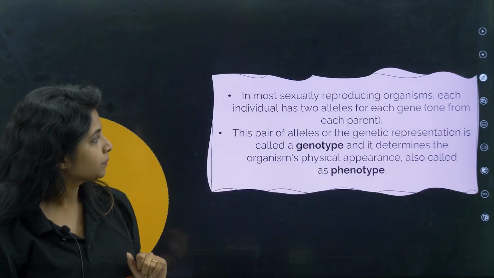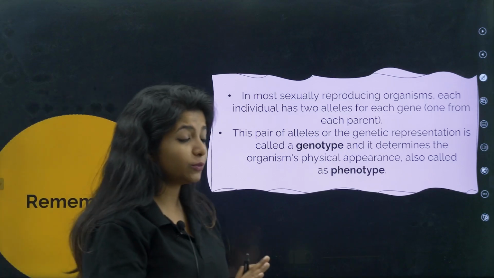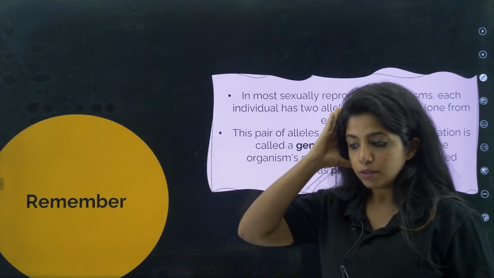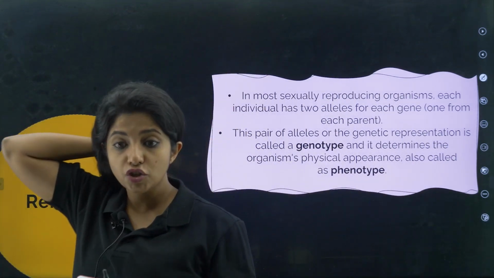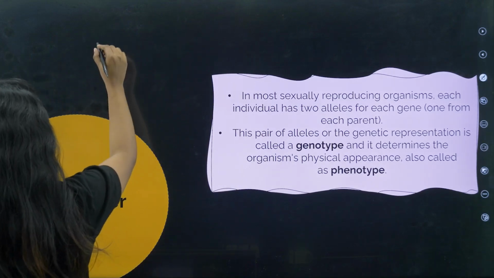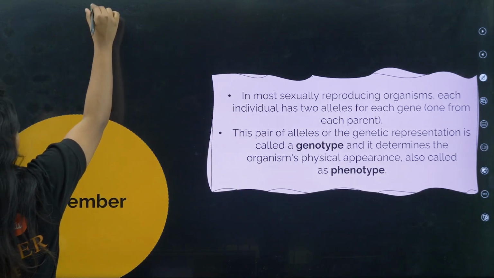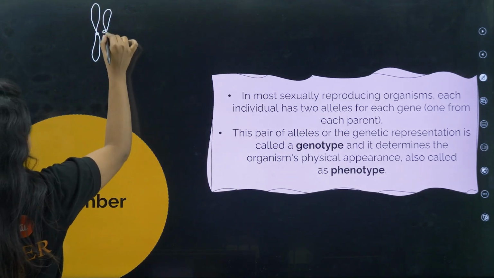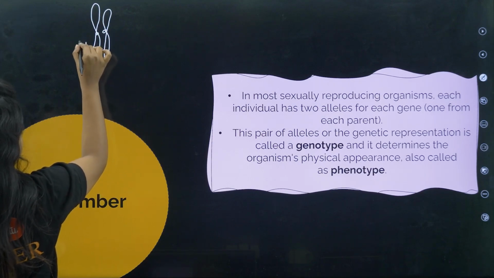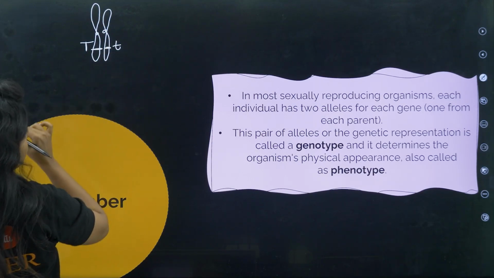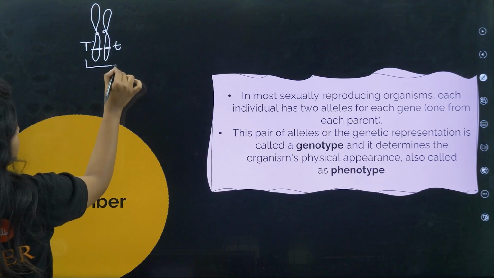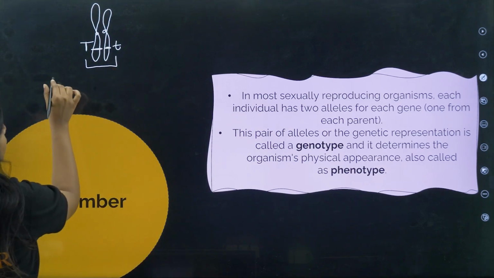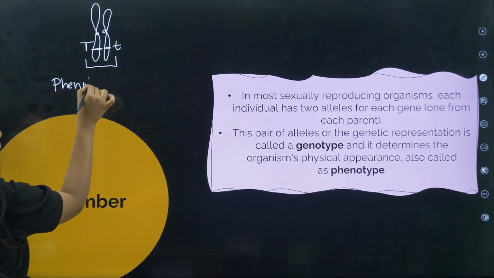Now, I want you to know two very important terms. One is phenotype and the other one is genotype. Over here I have a pair of chromosomes, and I say this is capital T and this is small t over here. What do you think will be the phenotype of this particular organism?